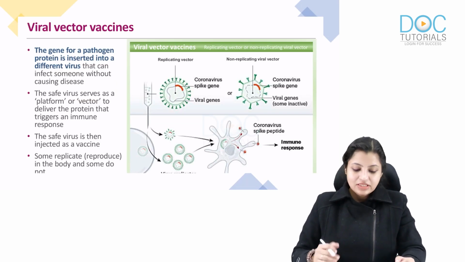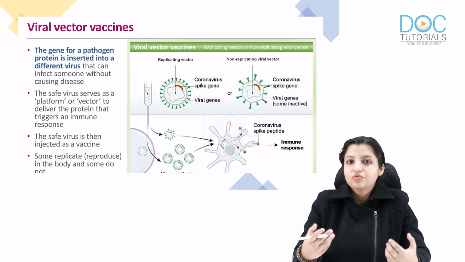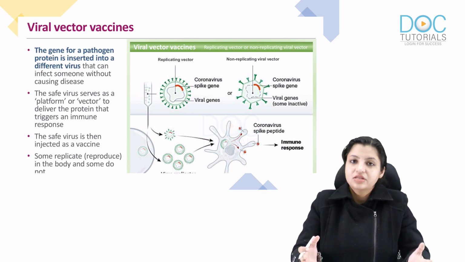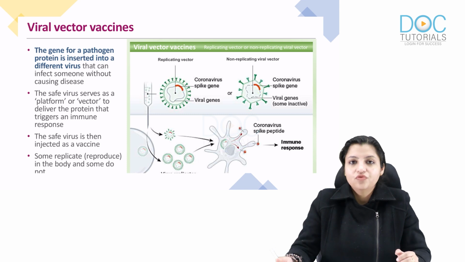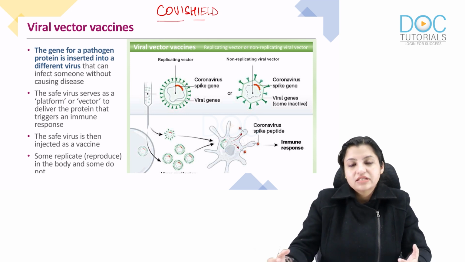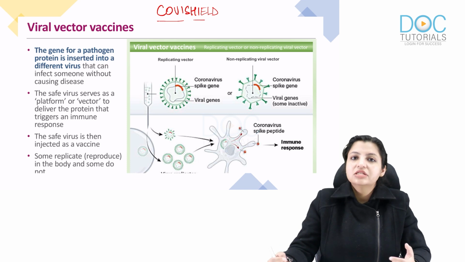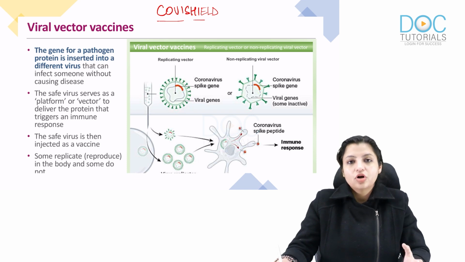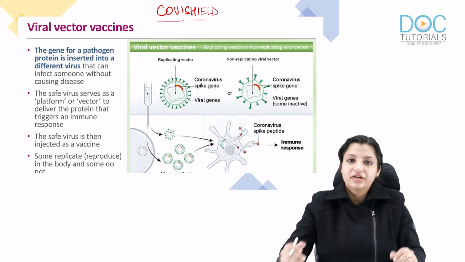Okay, now let's look at the second vaccine which came up. So this vaccine was called Covishield. Covishield vaccine has been launched at other places in the world also. It is the Oxford AstraZeneca vaccine, so Covishield is already a research product. It is launched by Serum Institute of India. And if we talk about this vaccine, this is a viral vector vaccine.